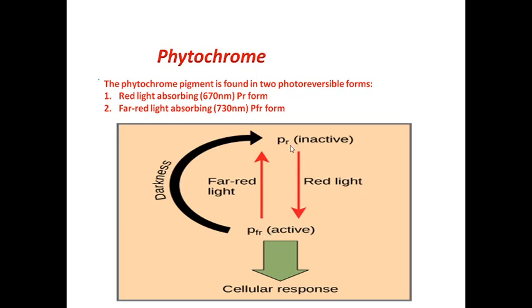PFR form. Also let me tell you that the PR form is inactive, and the PFR form is the active form. It brings about the cellular responses. And when far-red light falls upon this PFR form, it gets converted to the PR form. And this conversion of PFR to PR form is called dark reversion.